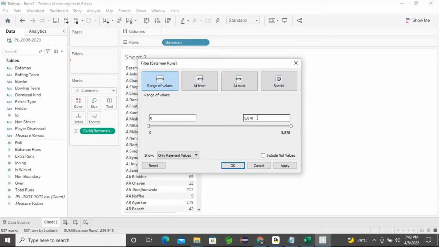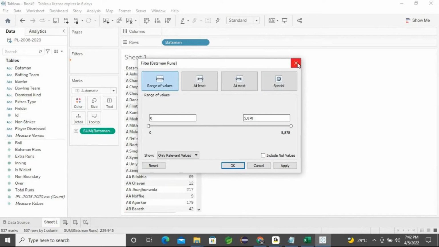For example, now this is 2022. I don't know who is the topper. As per what I know, Kohli is the topper from that IPL, I guess. Maybe some other people also will be there, 7,000, 6,000.